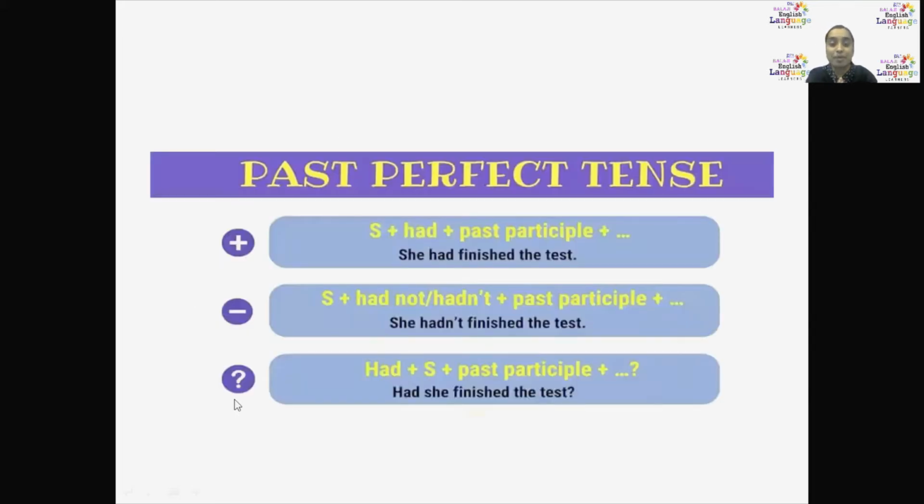Okay, next. The past perfect tense structure is like this. First, for the affirmative or positive. What is the structure? First subject, then had, then past participle, and next the object. Finish, finished, finished, finishing, finishes. Okay, next. The structure is: she plus had plus finished, that is the past participle, and the test is the object. That means she had finished the test. If it is negative, she hadn't finished the test. If it is a question, had she finished the test?